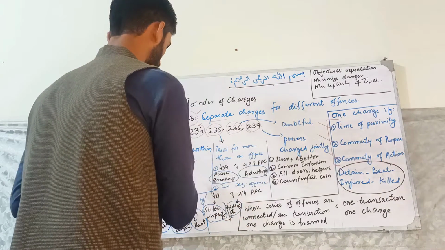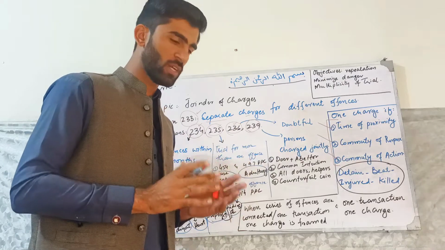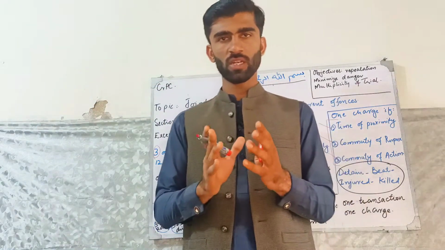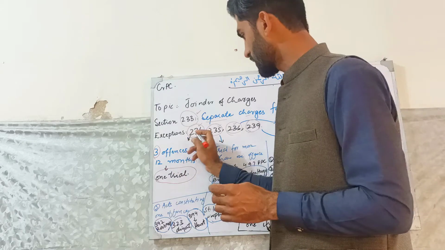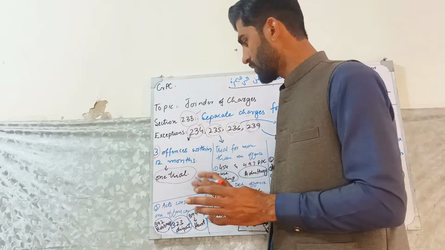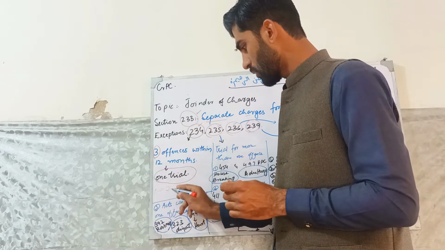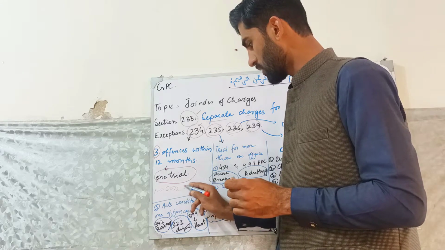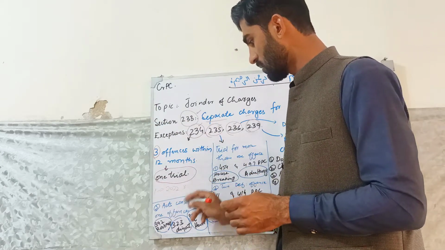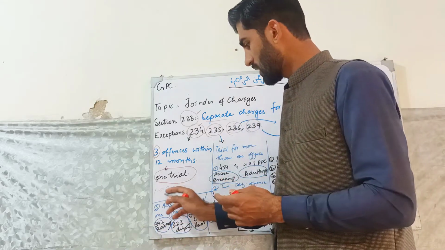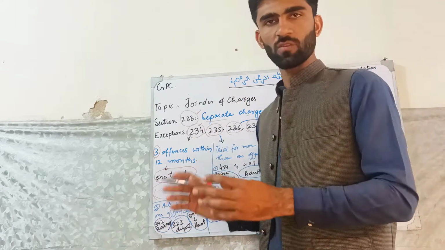Okay, what is section 234 saying? It is saying that if three offenses are committed within the period of one year, within 12 months, then there will be one trial. So section 234 says that if three offenses are committed within the space of 12 months, the first offense was committed at the start, on 3rd January, the second in the middle, suppose in May or June, and the third in December, on 3rd or 4th December. These are three different offenses within one year. So there will be one trial for that.